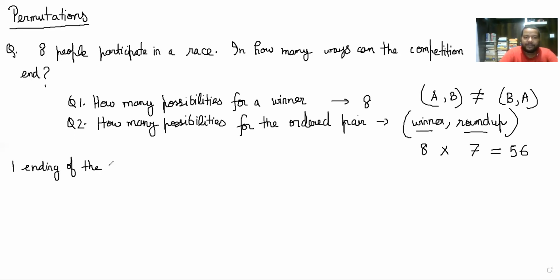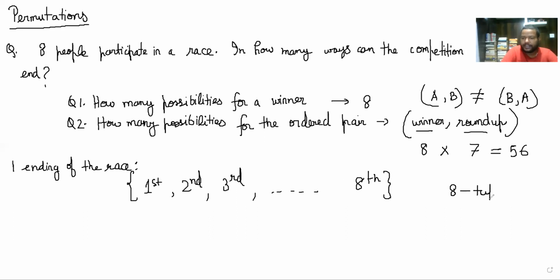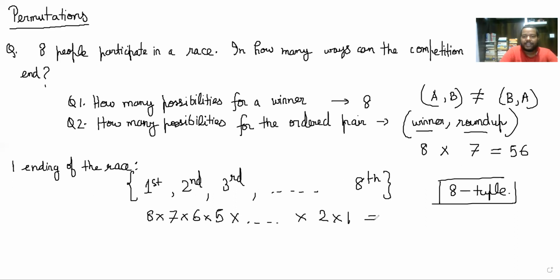So just generalizing that idea, if I have to create one particular ending of the race, how many ways can I create this tuple? First place, second place, third place, and so on till 8th place. This is an 8 tuple that you have to create. And by the generalized product principle, you know that this can be done in 8 into 7 into 6 into 5 and so on till 2 into 1, right? That is equal to 40320 or 8 factorial ways. So this race can be decided in 8 factorial different ways, right?